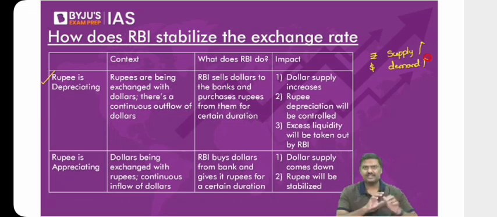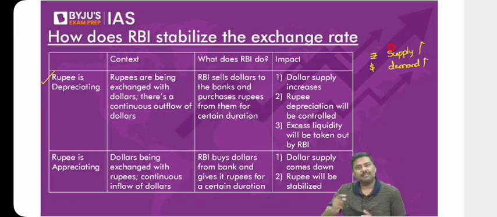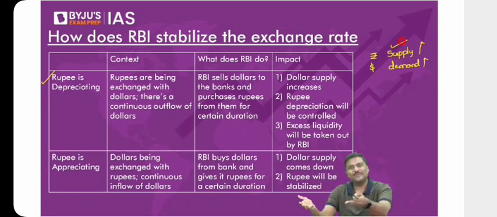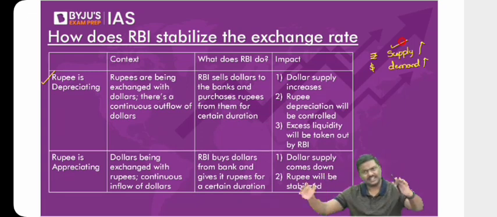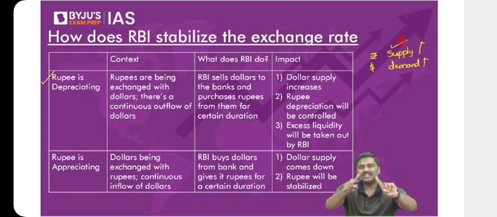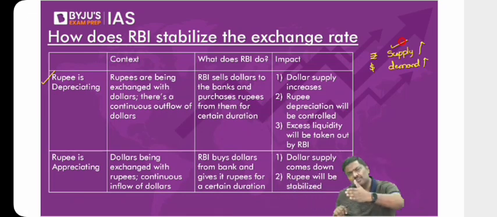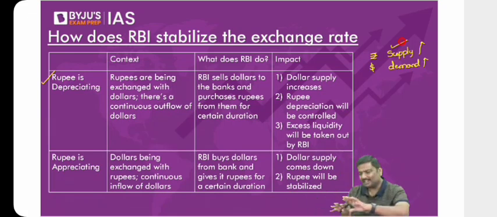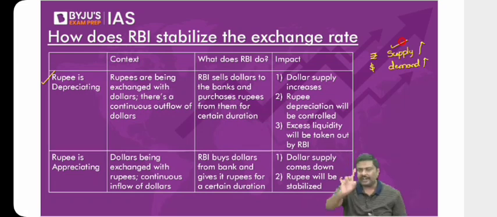What is the context? Let's look at it. Imagine continuously rupee is depreciating. Now you'll ask me, sir, why is the rupee depreciating? I'll say it is because the supply of rupees in the market has increased and the demand for dollars has increased. Now you will ask me, sir, why are they supplying rupees? Why are they demanding dollars? Let me give you a very simple example. Imagine there is a recession in the global market. You are a foreign investor who has invested in Indian market. Now you tell me, when there's a fear of recession, will you stay in India or will you move out of India? I hope you understand this. And that is happening right now. That's the reason I'm taking this example. There is a concern of recession that could happen. There's no guarantee. There could be recession. You're a foreign investor who has invested in India. Would you want to stay in India? Of course no. Because there is a concern here.